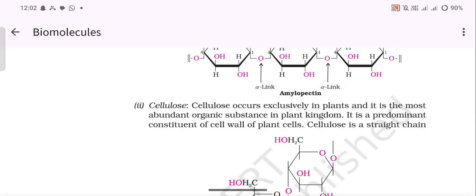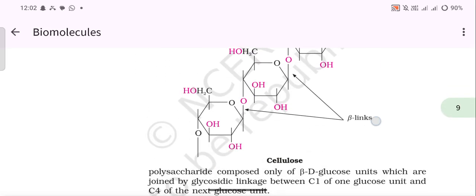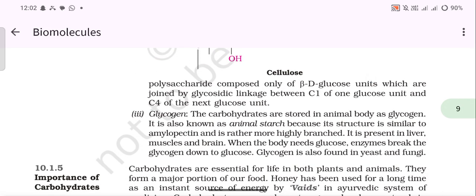Cellulose. Cellulose occurs exclusively in plants and it is the most abundant organic substance in the plant kingdom. It is the predominant constituent of the cell wall of plant cells. Cellulose is a straight chain polysaccharide composed only of beta-D-glucose units which are joined by glycosidic linkage between C1 of one glucose unit and C4 of the next glucose unit.